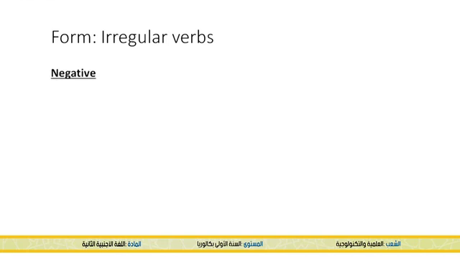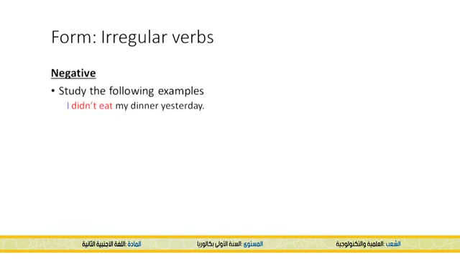Now let's move to the negative. I didn't eat my dinner yesterday. Now again, we are using an auxiliary verb, didn't. And we have the verb eat. So the verb eat is not conjugated because we have already conjugated the verb to do in the past. So we have subject plus didn't or did not plus infinitive without to.